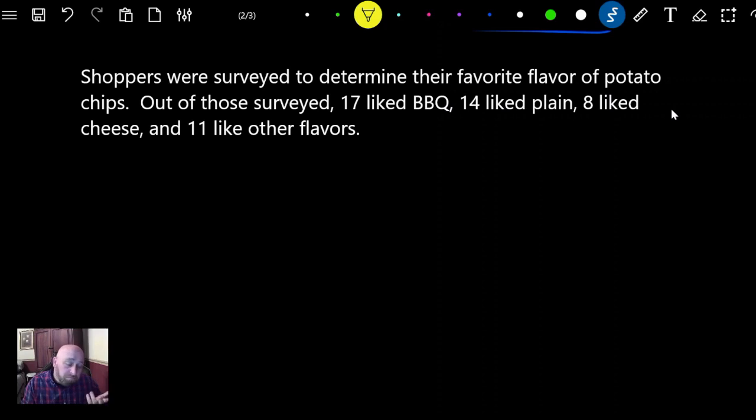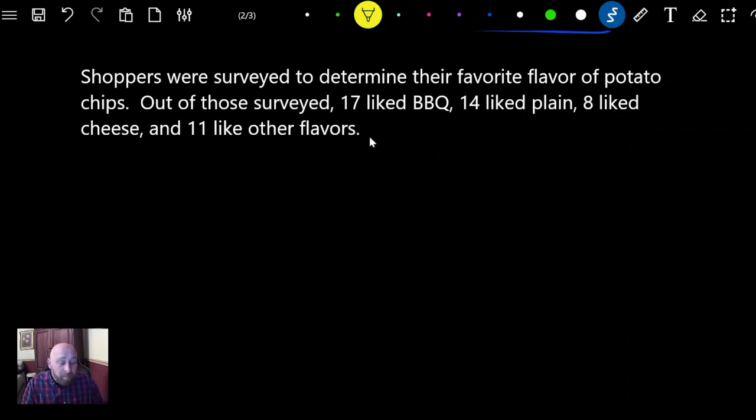Do you like BBQ? Yeah, I like barbecue. It's okay. I have another favorite. I like salt and vinegar chips. Have you ever tried those? Those are good. 14 liked plain. I don't know who these people are that like the plain ones. If you know them, message me or something, but I don't know who they are. And 8 of them like cheese. I do like cheese, usually a little sour cream and cheese, something like that.